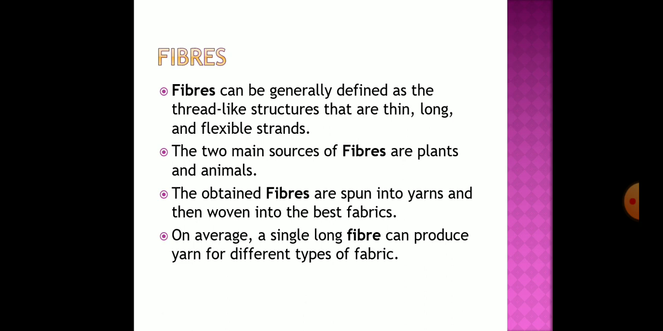Fibers can be generally defined as the thread-like structures that are thin, long and flexible strands. The two main fiber sources are plants and animals. So plant and animals, these are the main fiber sources, and the obtained fibers are spun into yarn and then it is woven into the best fabrics. On average, a single long fiber can produce yarn for different types of fabrics.